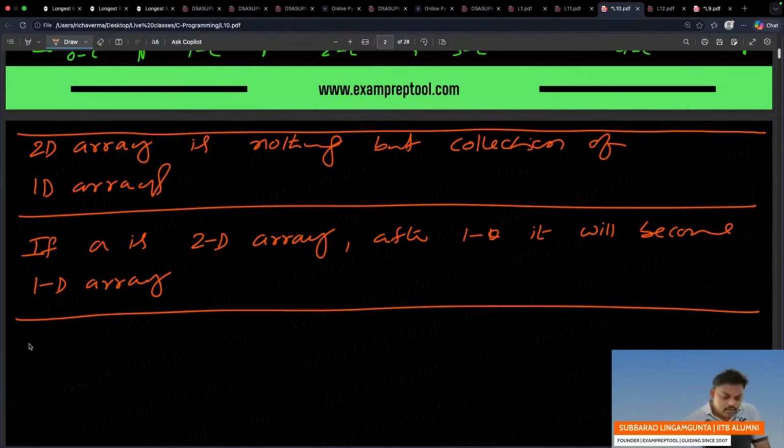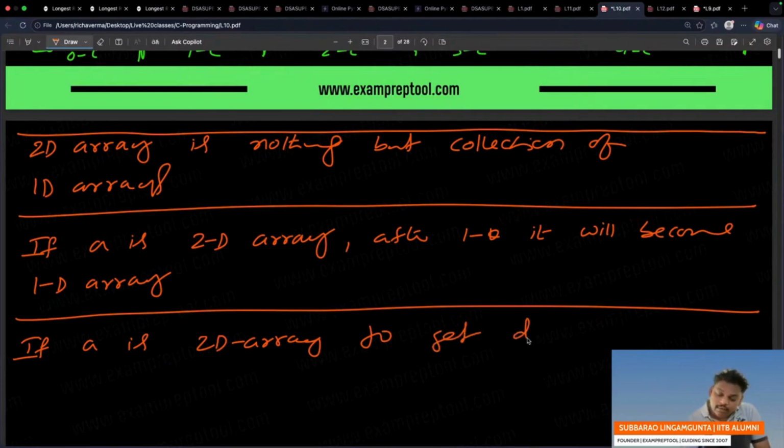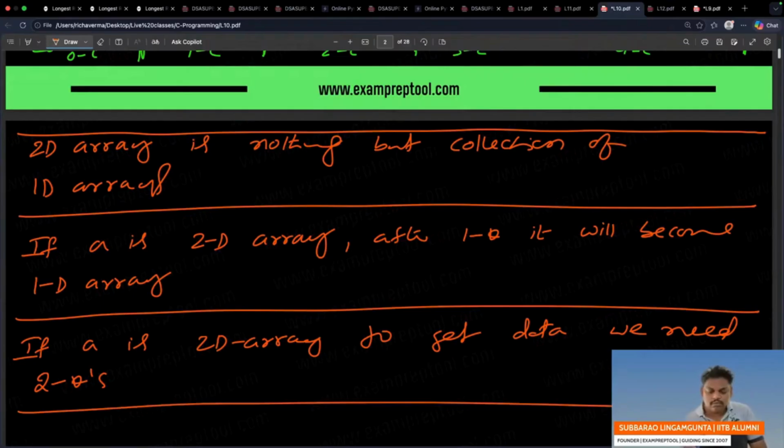Next one. In 2D, if A is 2D array, to get data, we need 2 stars. We need 2 stars. And one more thing I want to write.